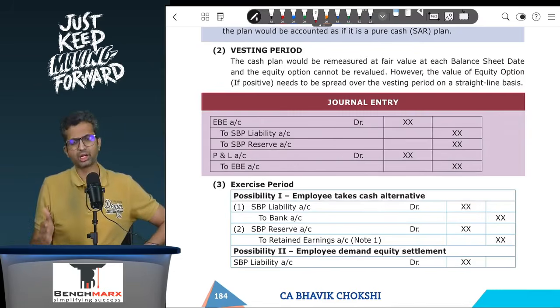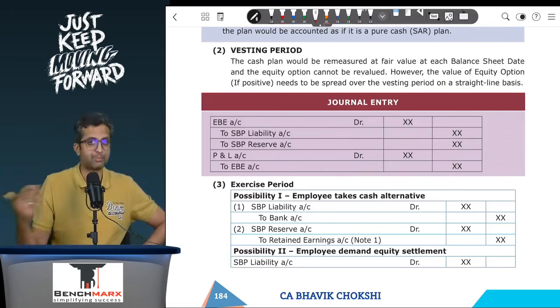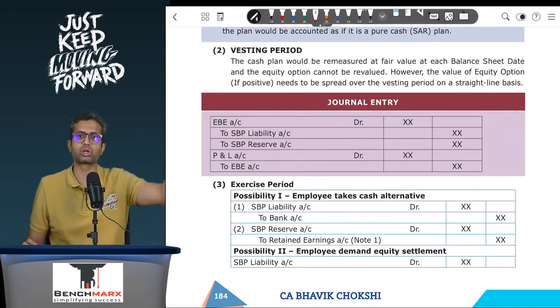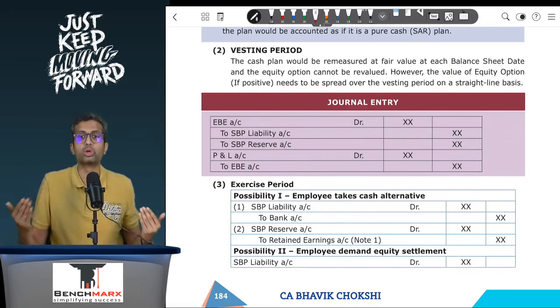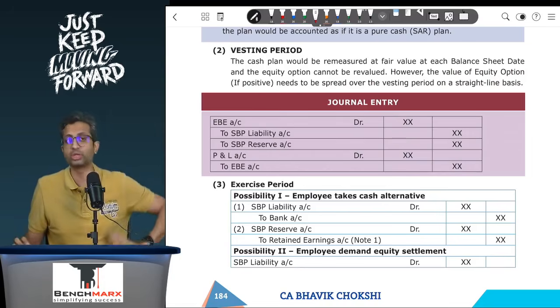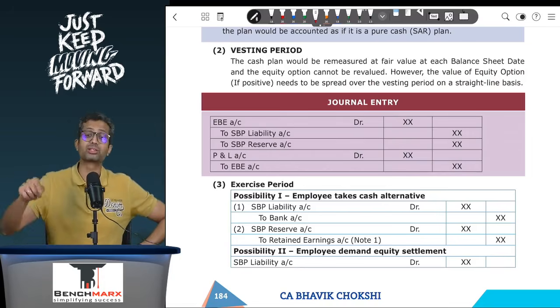Now, you already created SBP liability and that is getting discharged. So, SBP liability account debit to bank. But there is also some SBP reserve. Now, that is lapsed because that is an option which was given, which was not exercised, and as a result, SBP reserve account debit to retained earnings. It is an owner to owner transaction. SBP reserve is a part of other equity and now it is not exercised, so it will be credited to the retained earnings.